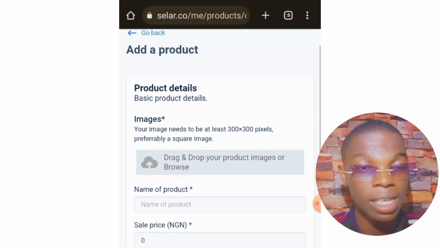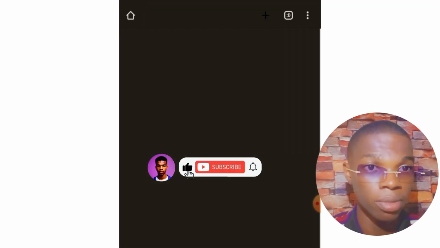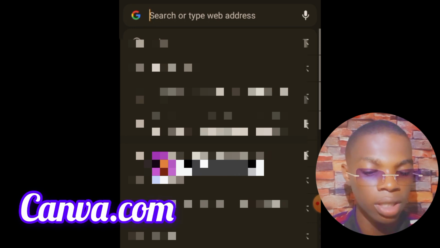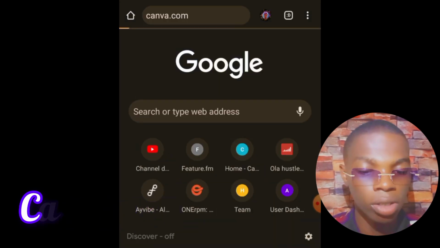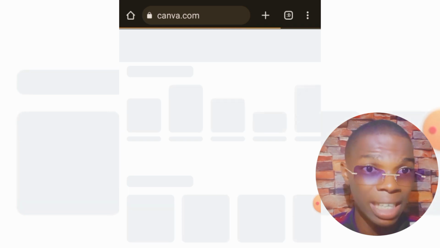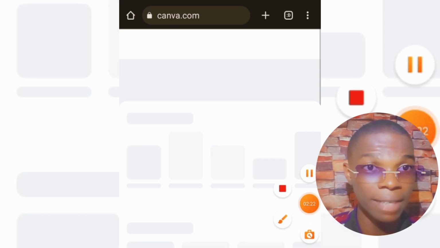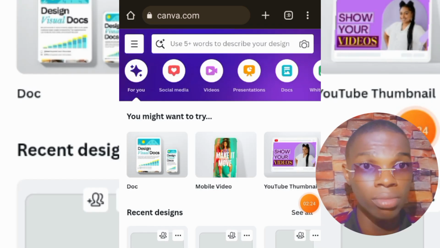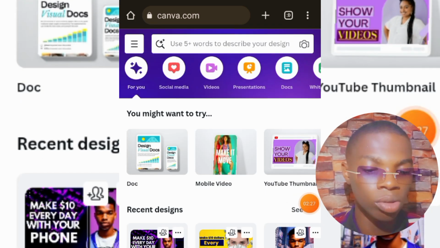So in order for you to create an image for your book, all you need to do is head over to canva.com right here. If you do not know how to use Canva, I'm going to be leaving a link to a video that's going to walk you through how to use Canva. Canva is just like a graphic design platform where you'll be able to create different kinds of graphics. So right here, I'm going to be creating an image for my book using canva.com.